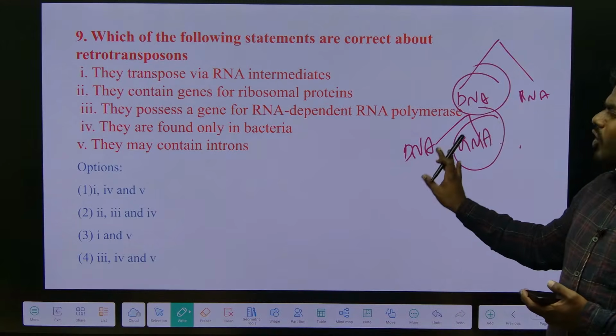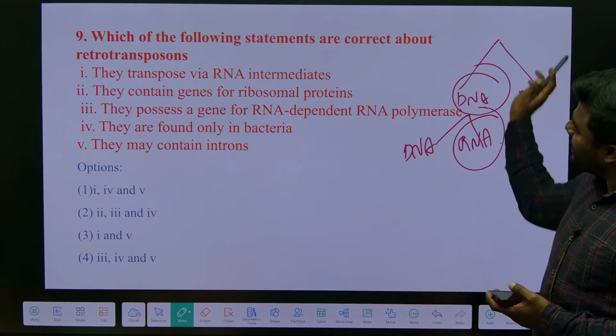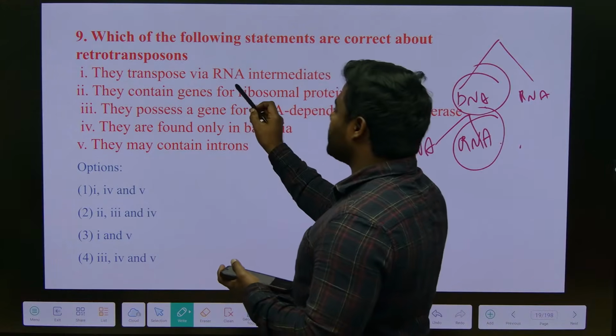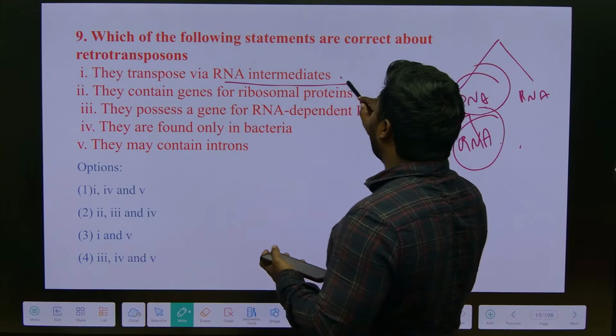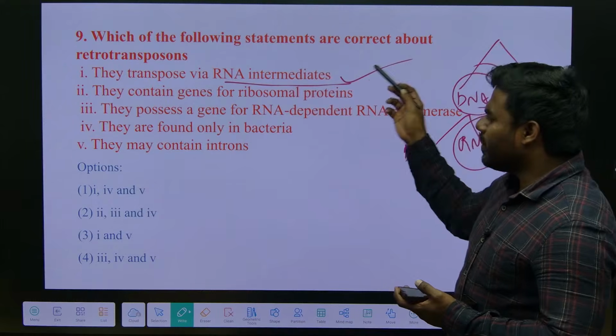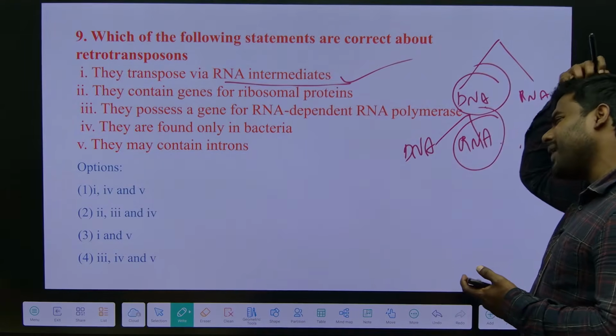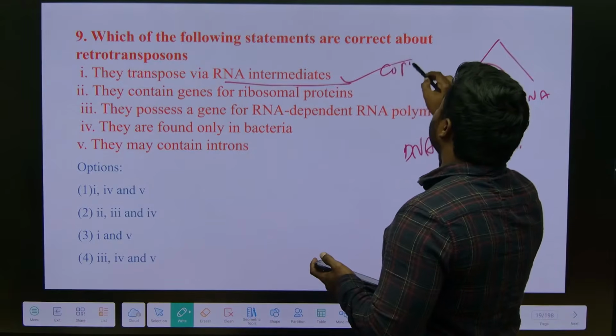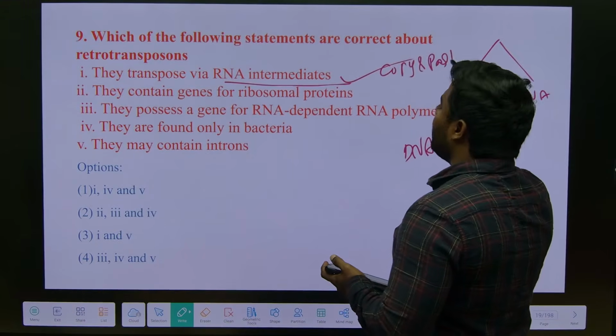So can I give a common statement? Transposons are present in all organisms. Yes or no? So now the first option says that they transpose via an RNA intermediate, which is a retrotransposon. Correct, na? Remember everyone, what is this mechanism? Cut and paste or copy and paste? Correct, na? It is a copy and paste mechanism. Definitely there is an increase in their copy number.